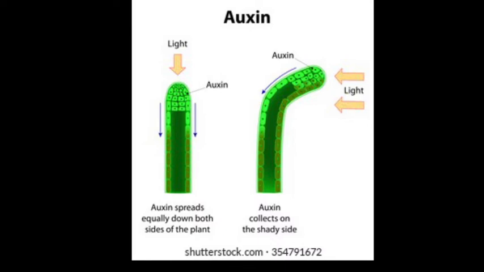So auxin has opposite effects on the growth of stem and root. Auxin speeds up growth in the stem, but it slows down growth in roots. Okay, so these are all about the auxin hormone. Okay beta, now we have to go to the next slide.